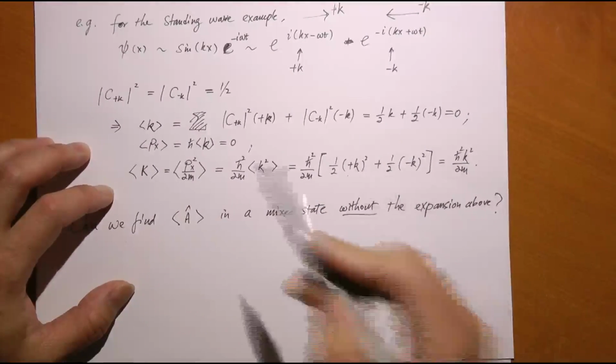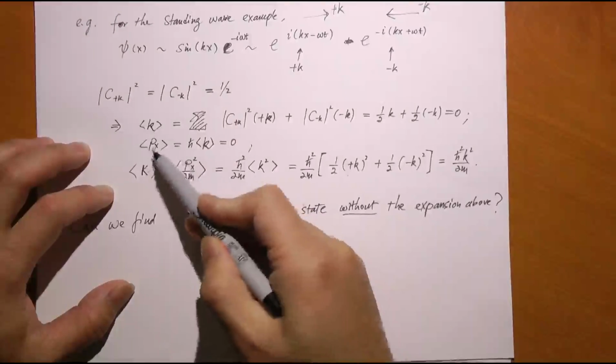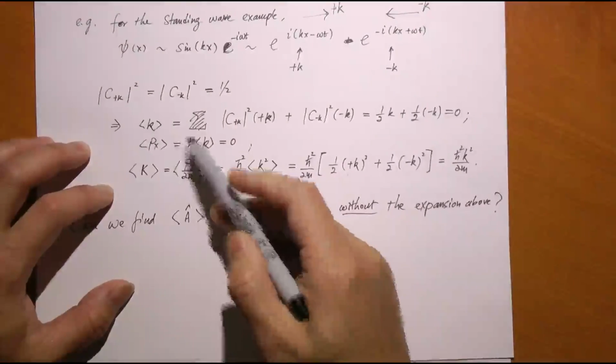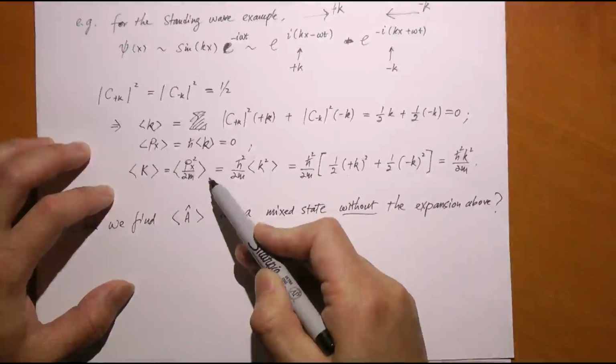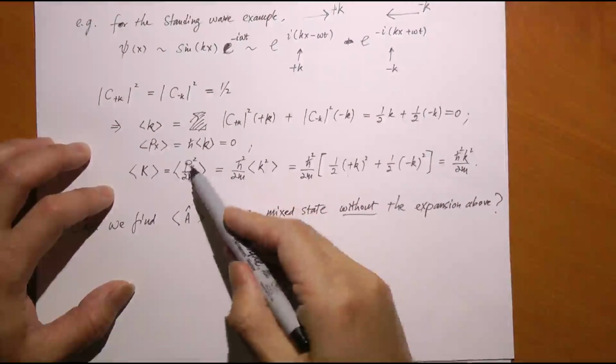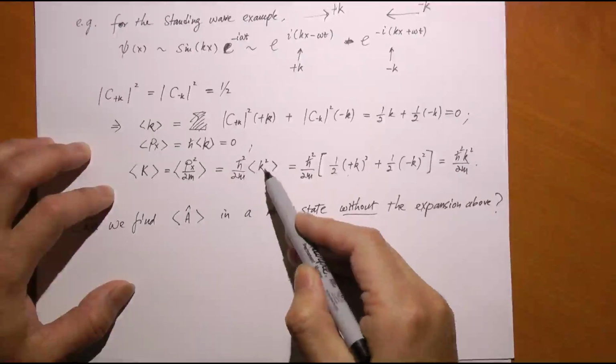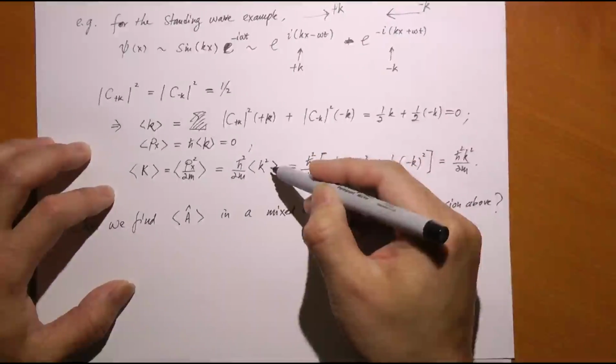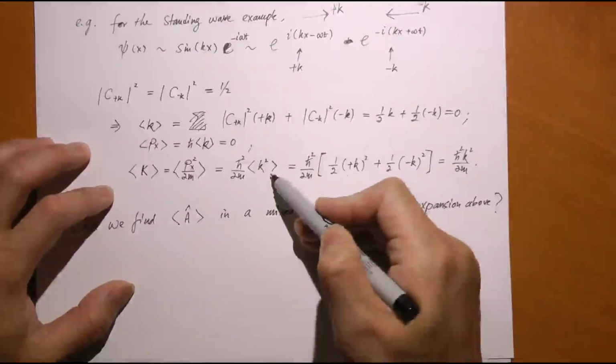Now, the average value of px squared is not the same as px average and then squared. You have to square it first before you take the average, instead of averaging it first and then squaring. It's not the same thing. And this px squared is h bar squared k squared, so you have to average over k squared. So let's see how we can average over k squared.